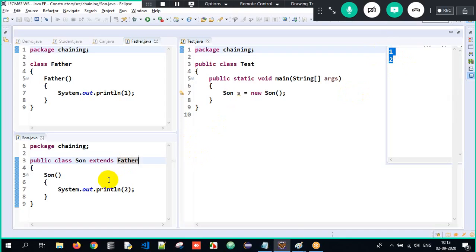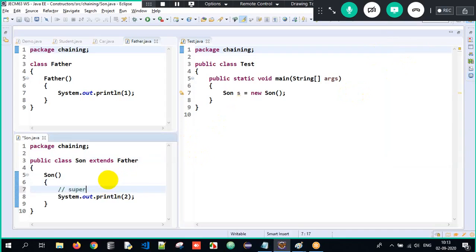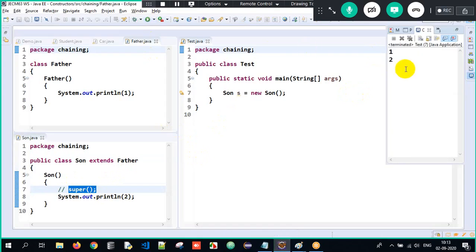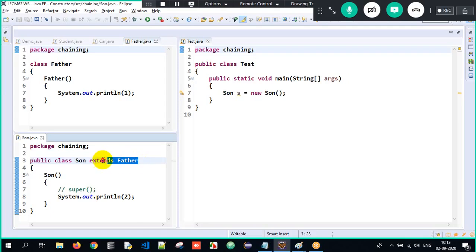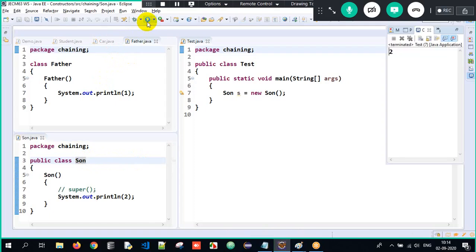Why? Because there is an implicit super calling statement used internally. So therefore, when I execute it, I will always get the output as 1 and 2. But if there is no superclass, see here, the output will simply be 2. Why? Because there's no superclass, no is-a relationship, nothing. So it will work fine. Got it. Perfect. Great. Now we understood the first half.